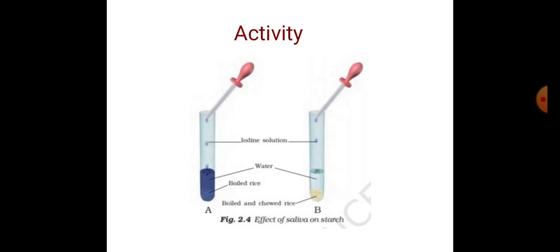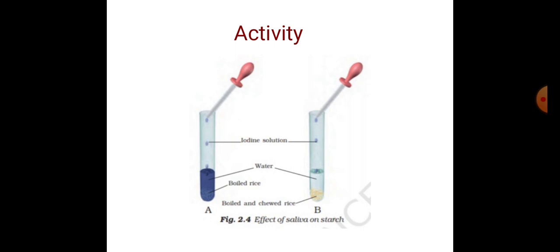Students, do you know that our mouth has salivary glands? Salivary glands secrete saliva. Now this saliva breaks down the starch into sugar. Whatever we eat, the carbohydrate components start to be digested in the mouth by saliva, which is secreted from the salivary glands.